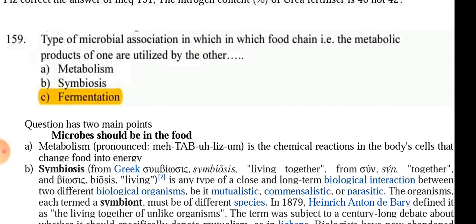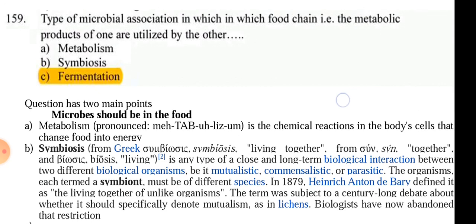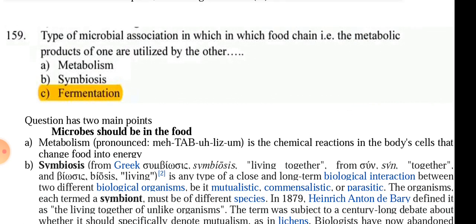The other option is symbiosis. Symbiosis means living together, two different forms of life living together, any type of close and long-term biological interaction between two different biological organisms. Our question has two main points: there should be a food and there should be a microbe.